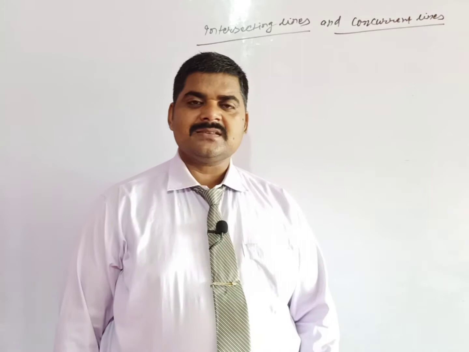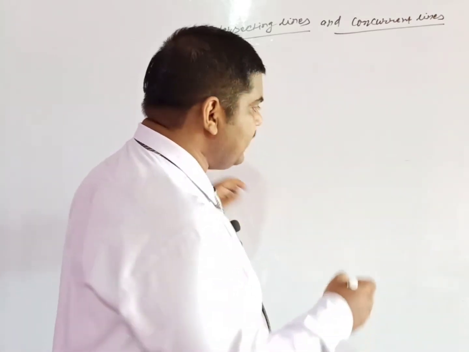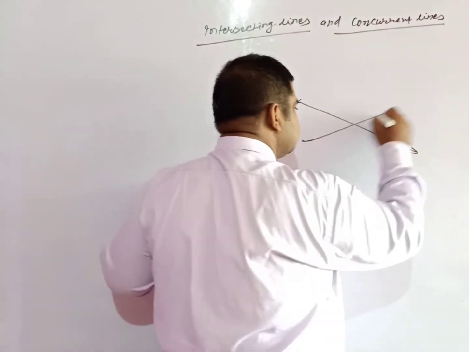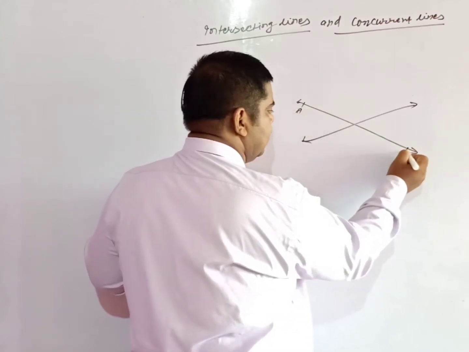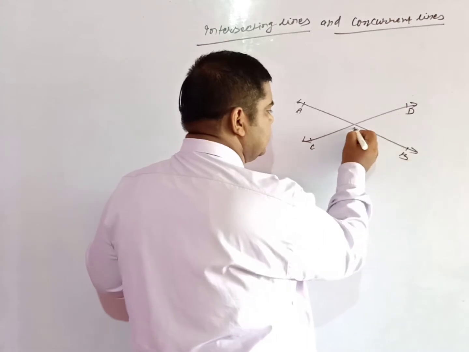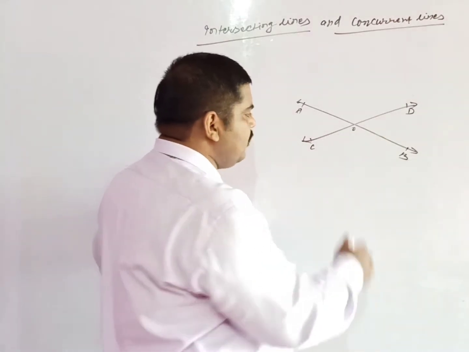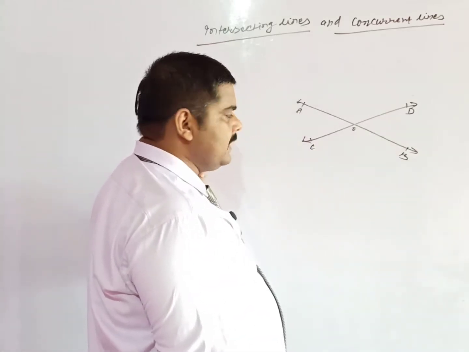My dear students, regarding intersecting lines, you know very well that when two lines meet at a point... I have just taken two lines AB and CD, and you can see that lines AB and CD meet at O, and this is why these two lines are known as intersecting lines.